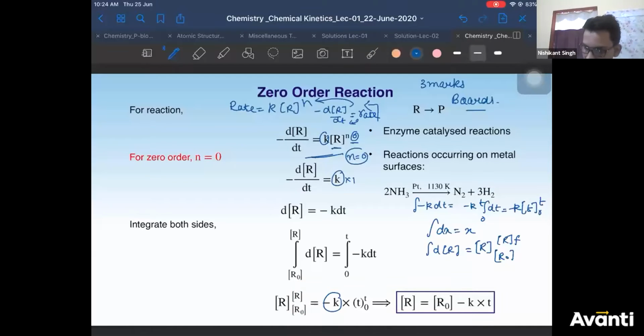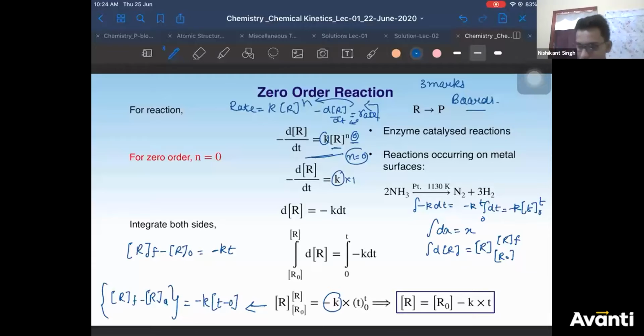They have missed some steps. I'm writing all these steps for you. If you apply the limit, you'll get R final minus R initial is equal to minus k as it is, upper limit t minus lower limit 0. Right? So this is your expression you have here. If you simplify this, you'll get R final concentration minus R initial concentration is equal to minus kt. Is this clear? Any doubt in this expression, guys? Anyone?